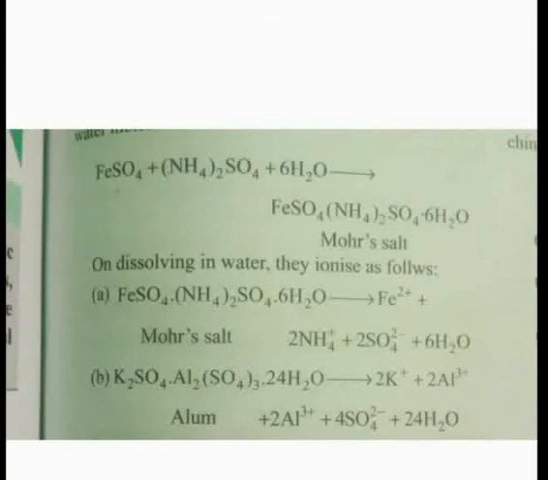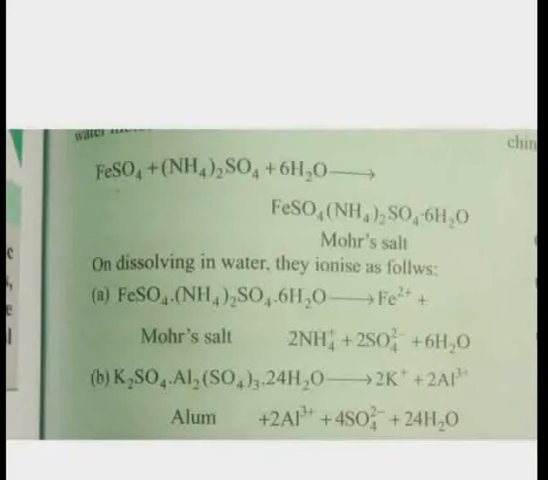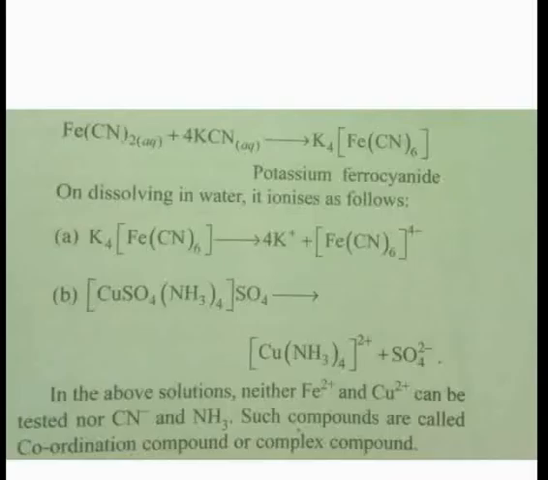This equation gives the formation of Mohr salt and the dissociation of Mohr salt. FeSO4, ferrous sulfate, plus (NH4)2SO4, ammonium sulfate, plus 6 H2O combine and form FeSO4.(NH4)2SO4.6H2O, Mohr salt. These are the equations of formation of potassium ferrocyanide complex salt.